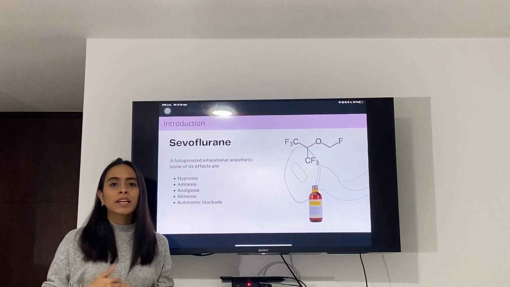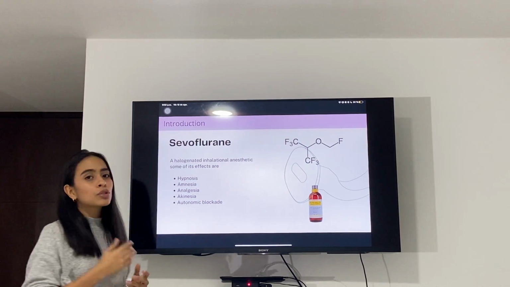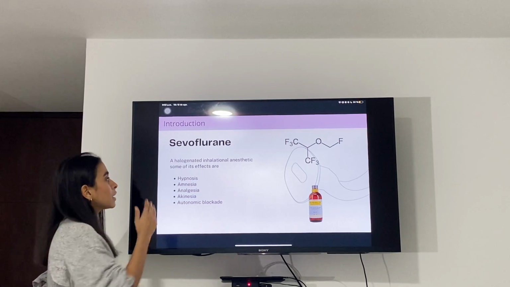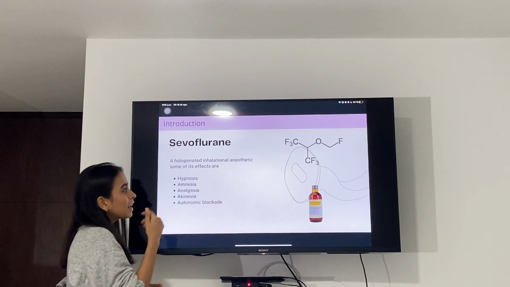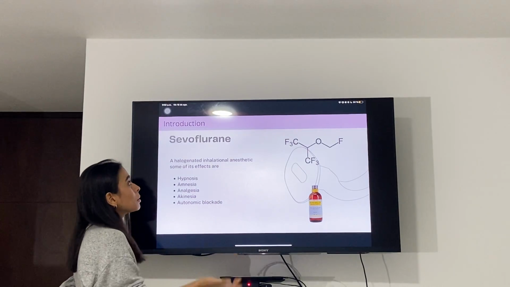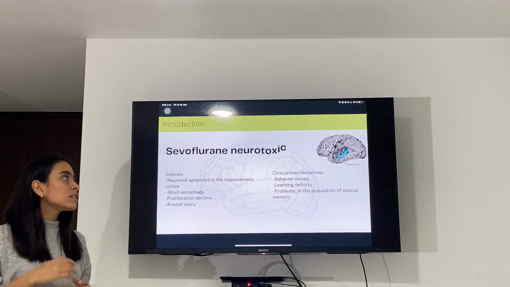It is a halogenated inhalational anesthetic which is used to induce and maintain general anesthesia in pediatric and adult patients. Some of its effects are hypnosis, amnesia, analgesia, akinesia, and autonomic blockage. The problem of sevoflurane is that it can cause neurotoxicity.